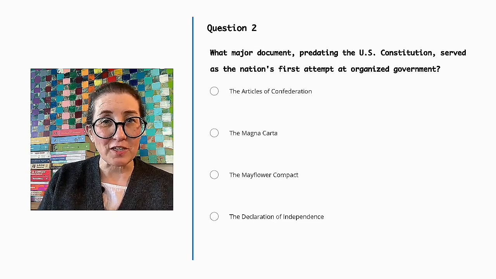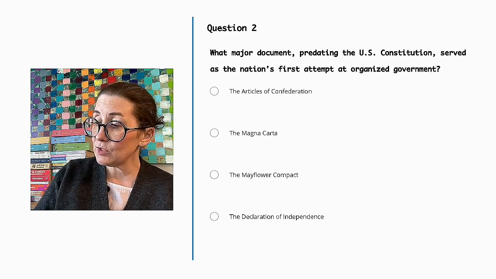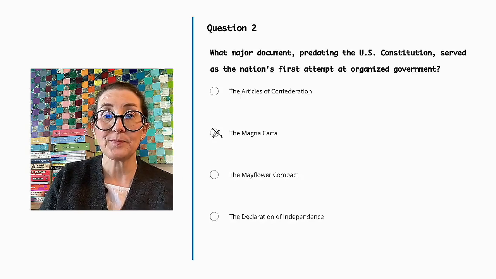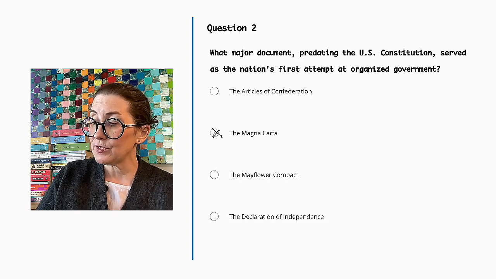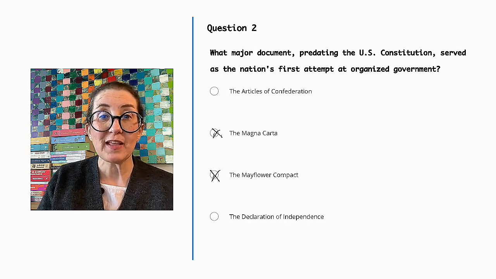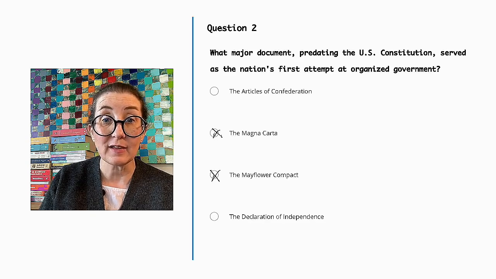The Magna Carta was a foundational English document that influenced later legal principles, but it was not an American document. So let's eliminate that. The Mayflower Compact was an early self-governing agreement amongst settlers, but it was limited in scope, so we can also cross that out. The Declaration of Independence is also incorrect, as it declared independence from Britain, but did not establish a government.